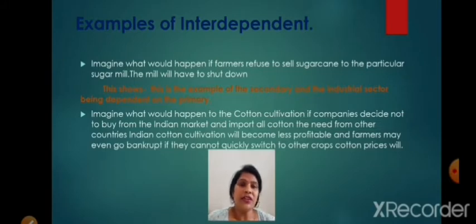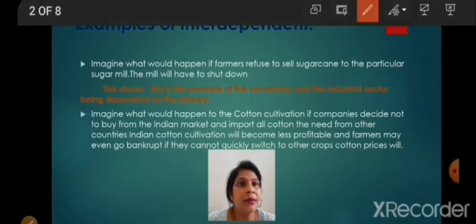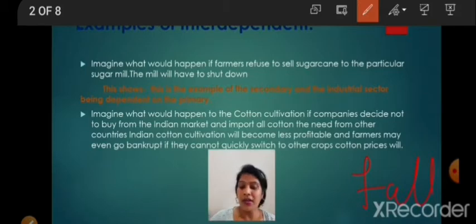Indian cotton cultivation will become less profitable, and the farmers may even go bankrupt as nobody will be there to buy their products. And if they cannot quickly switch to other crops, cotton price will fall. We'll write here, the cotton price will fall, right? So cotton price will definitely fall.